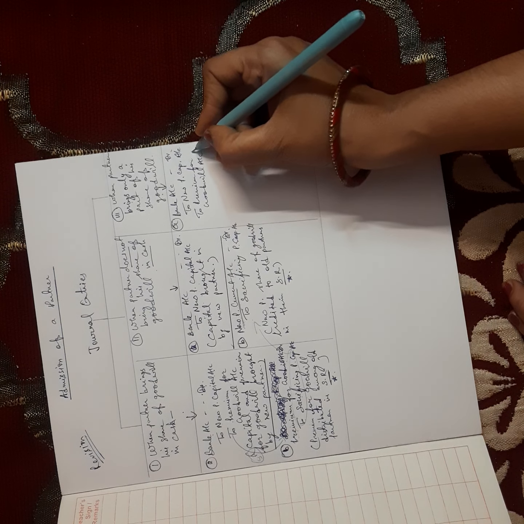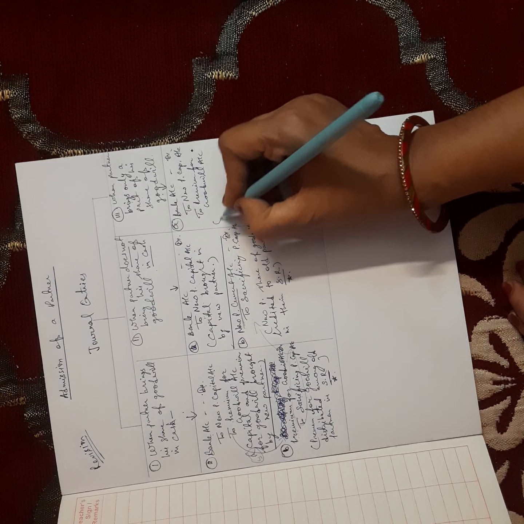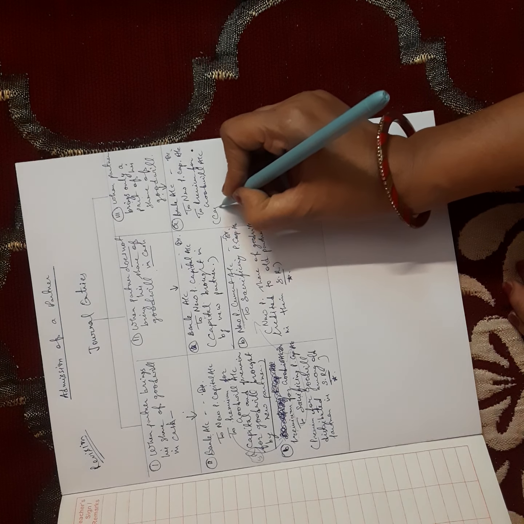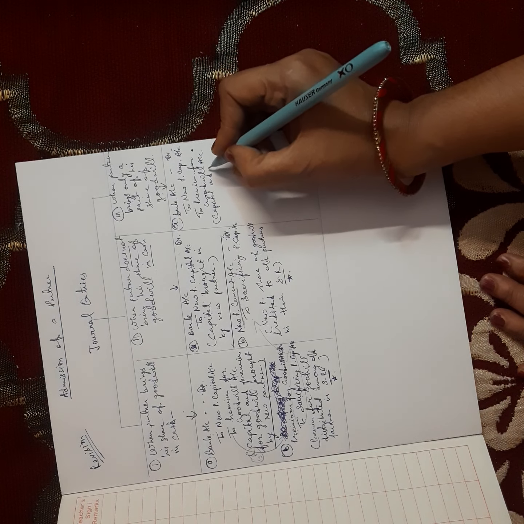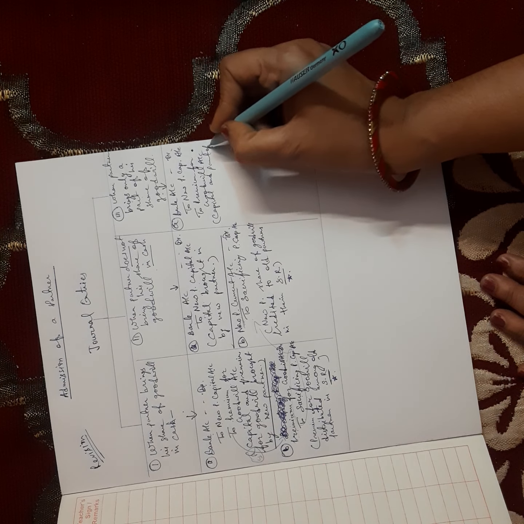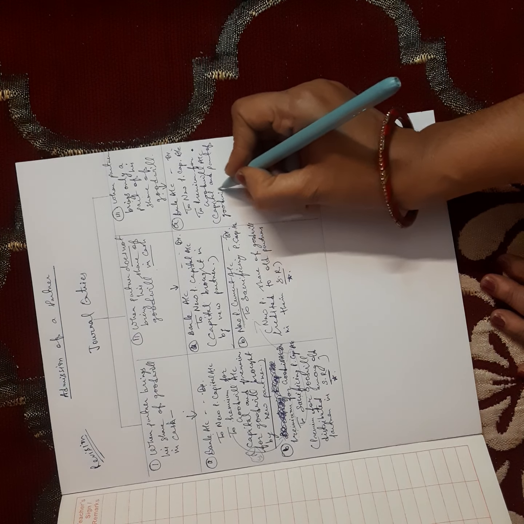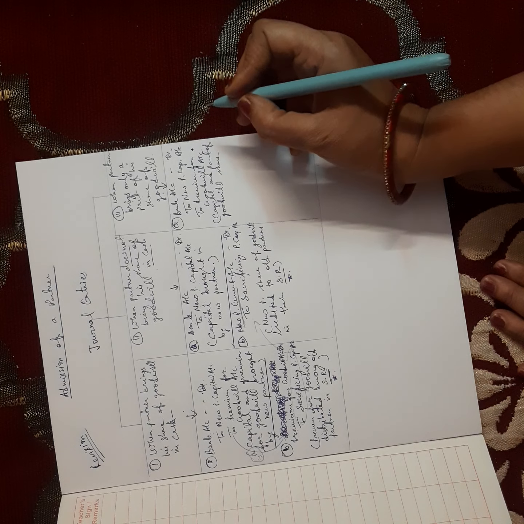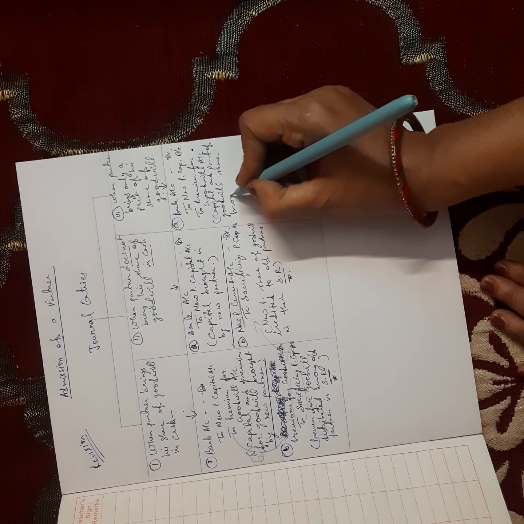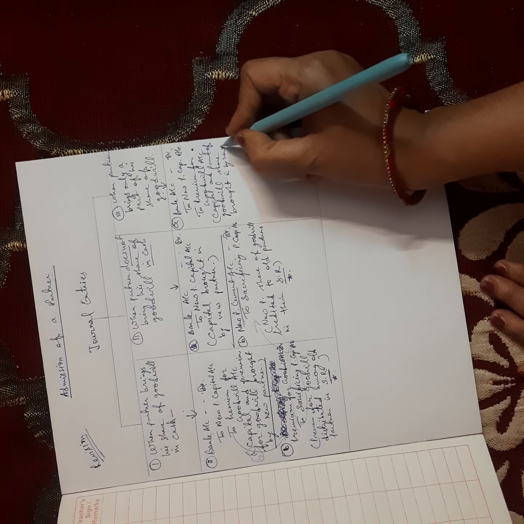Here, whatever amount is brought in by the partner will be taken. So, narration: capital and part of goodwill share brought in by new partner. Not the complete goodwill share, only some part of the goodwill share.